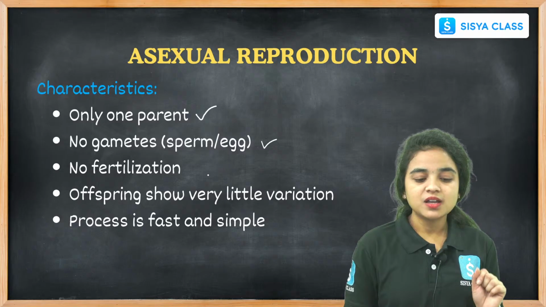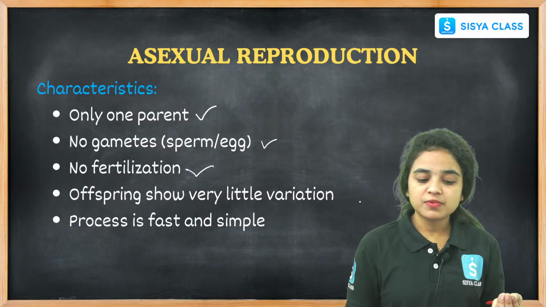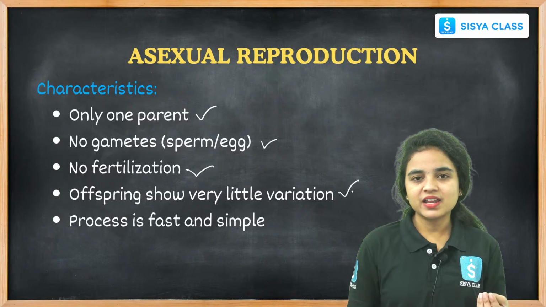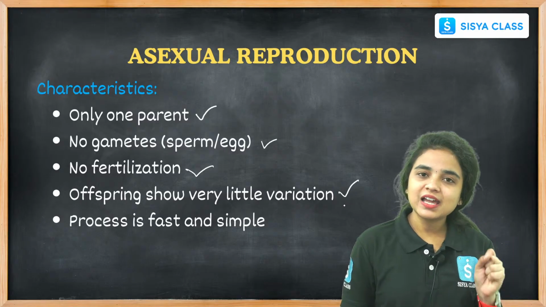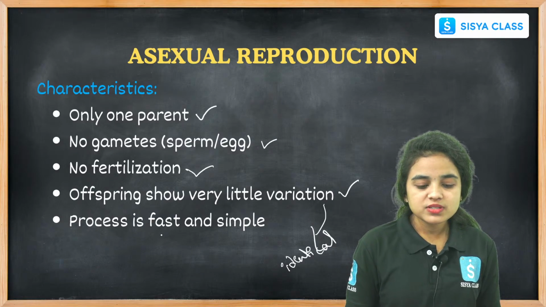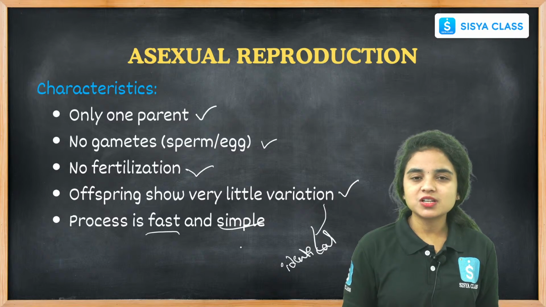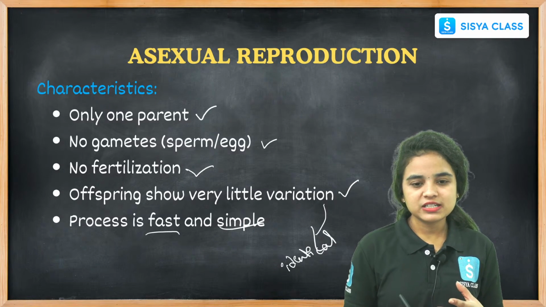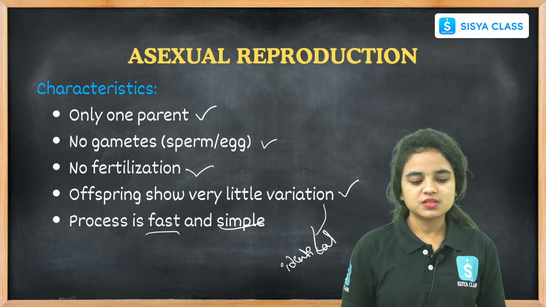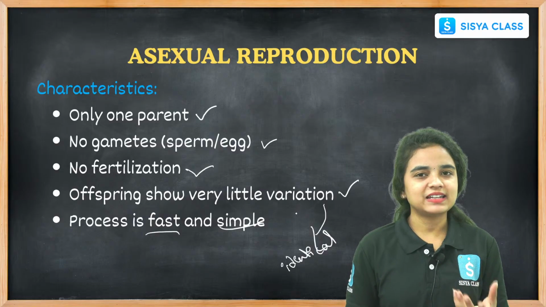So no fusion of gametes means no fertilization, and offspring show very little variation because they are identical copies of their parents, right? And the process is fast and simple. While sexual reproduction takes longer and is not a simple process, asexual reproduction is fast and simple.